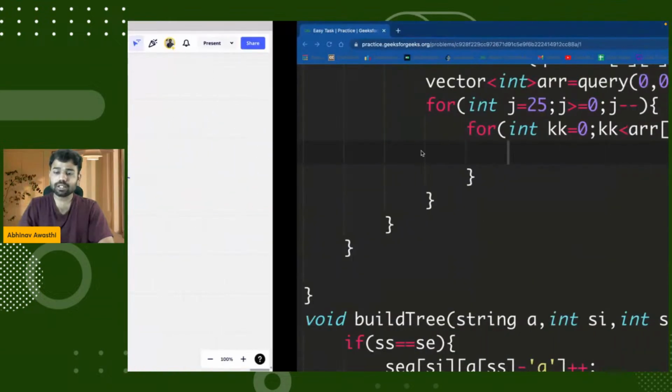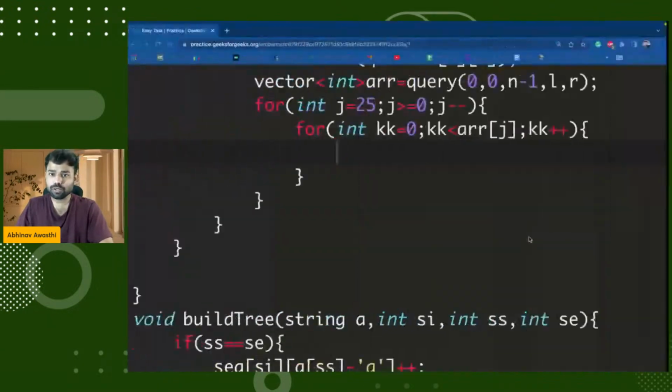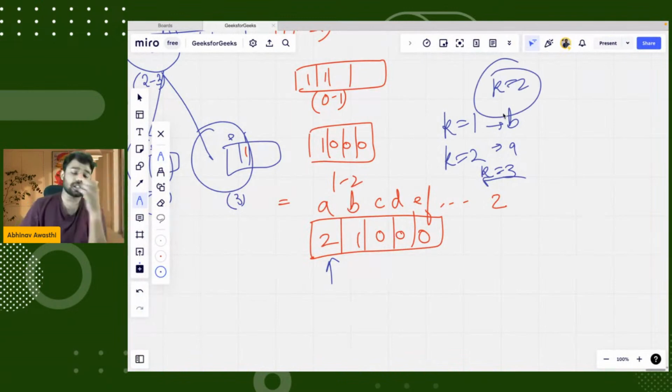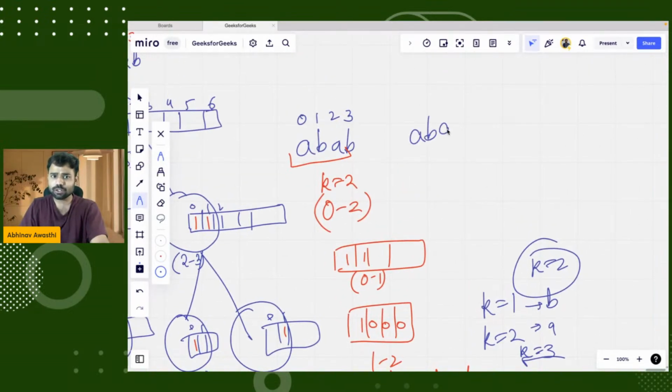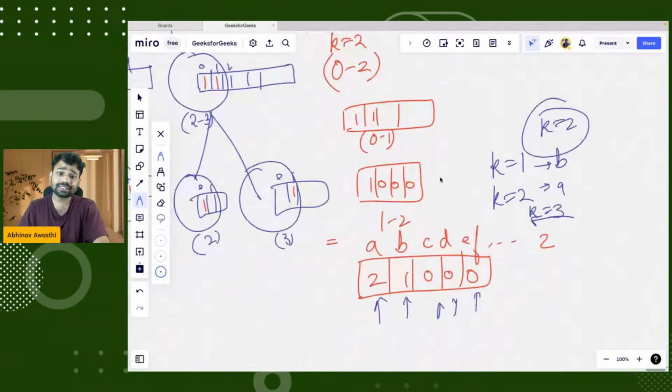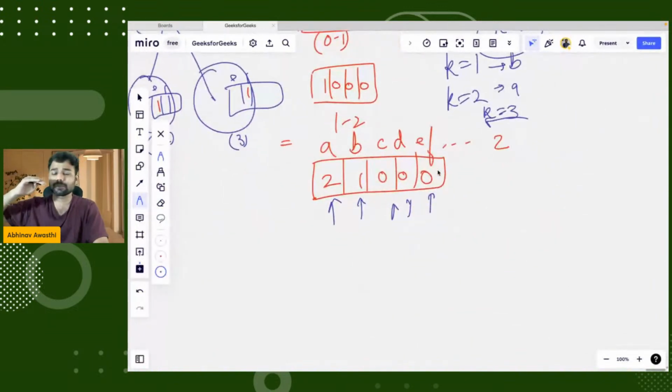So let's say my k is equal to 2. It means I want the second largest lexicographically. So I'll first come to 0, 0, 0, nothing. Now I got a b. Now I see that there is one b present here. That is the lexicographically largest character in the whole substring from 0 to 2, which is ABA. B is the most lexicographically largest which is present.